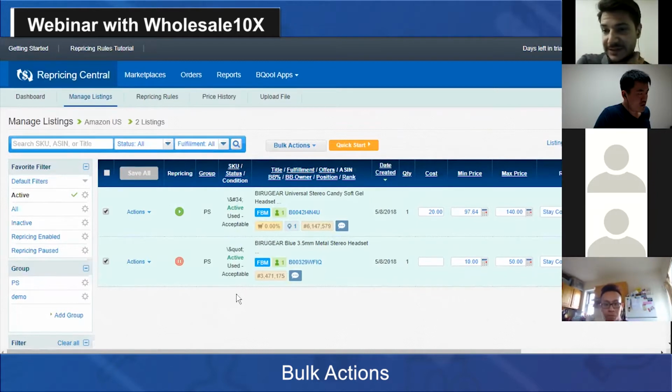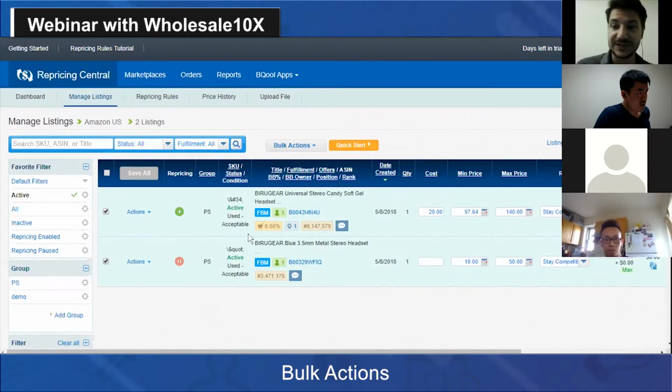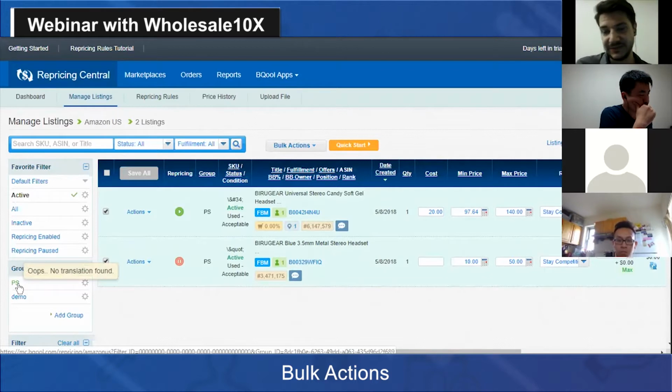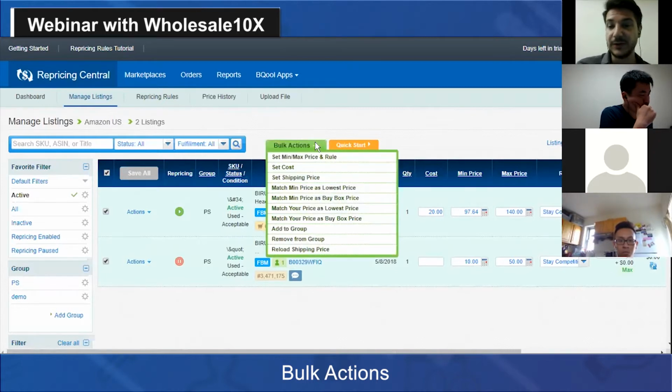If you filter listings that are all the same product, or they're all with one specific attribute, for example, they don't have the buy box winner and so on, you can group them. And so every time you click on the group, you're going to recall them. Basically, using a filter is the same. The moment you select the listing, you can select them that way, or with a select all, you can use this comprehensive list of actions.